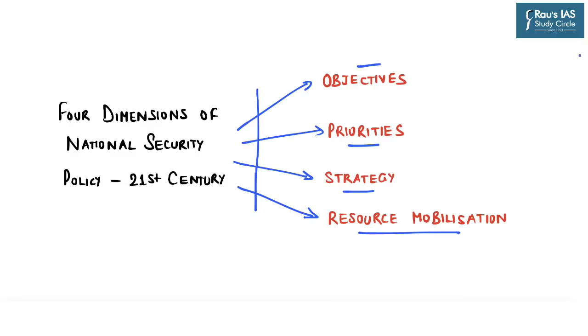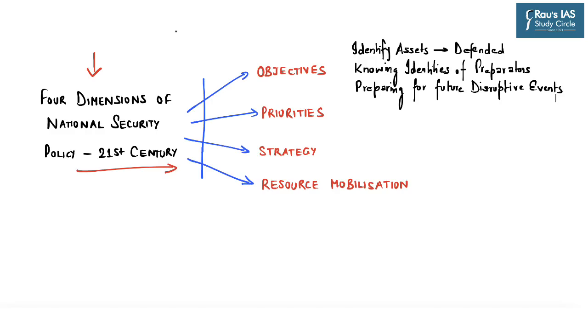So based on this understanding of National Cyber Security Policy of 2013, let's go through the views of the author in this article, especially with respect to the 4 dimensions of national security in cyber warfare, which he suggests is necessary in the 21st century. Thus, regarding the objectives, the article suggests that there is a need to identify assets so that we can defend such assets, especially critical infrastructure of the country.